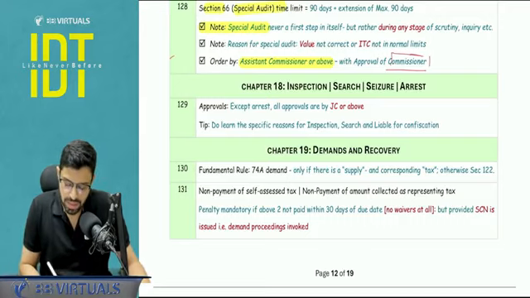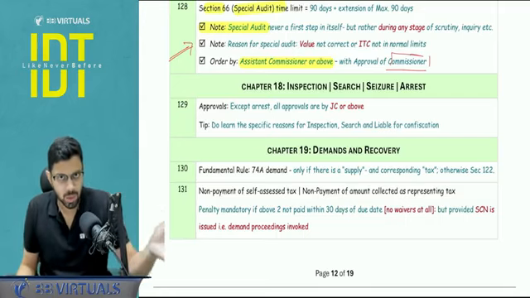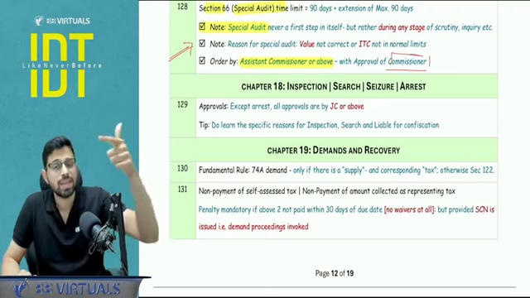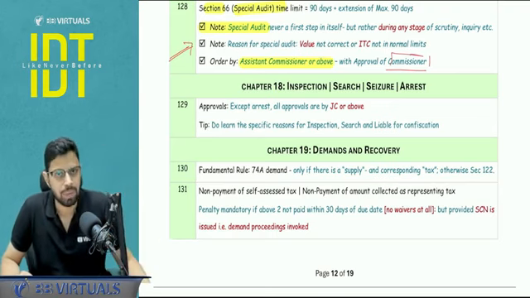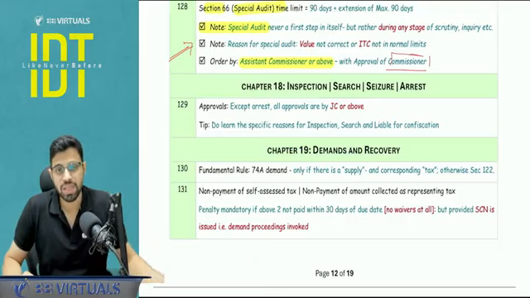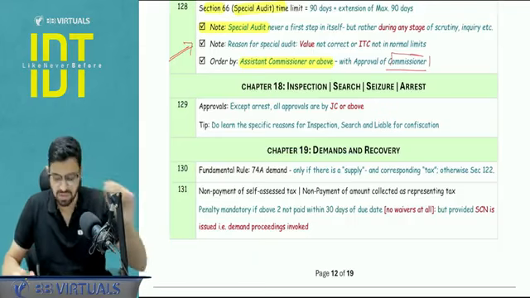Next, the reason for special audit is seeing the nature and complexity of the case. These are the two keywords. Either the value is not correct or the ITC taken is not within the normal limit. If there is some other reason given in the question, for example, the GST rates are picked wrong, that cannot be the reason for special audit. This was asked in the IBS as well.